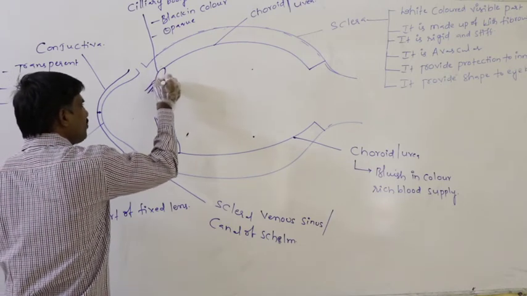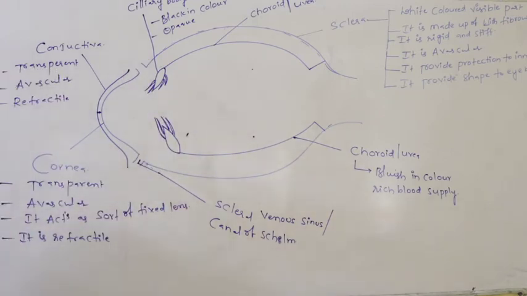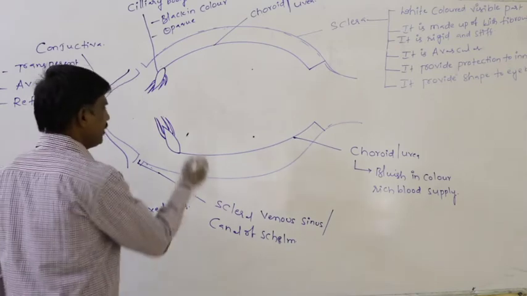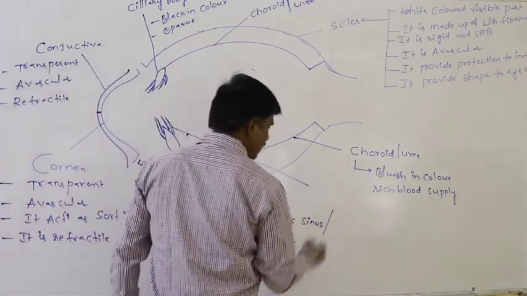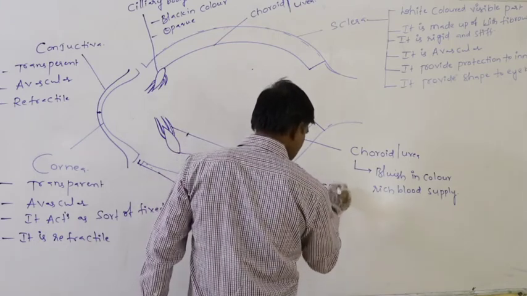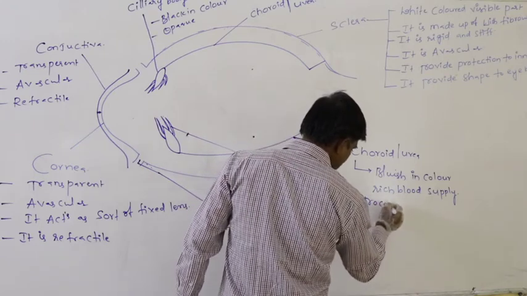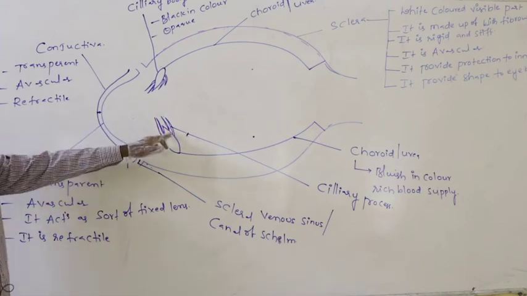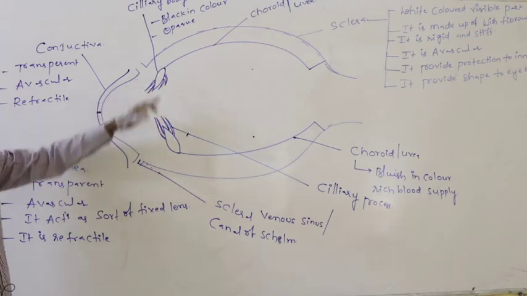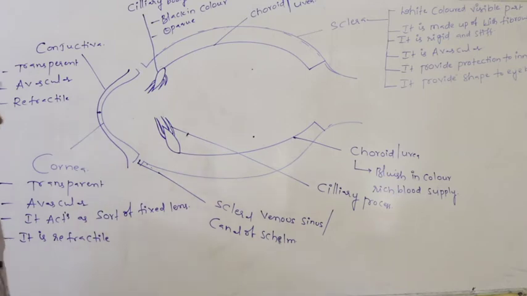Flagella like structures which arise from both sides of the ciliary body are said to be the ciliary process. Definitely these cilia like structures, the flagella like structures formed from either side of the ciliary body, are said to be the ciliary process.